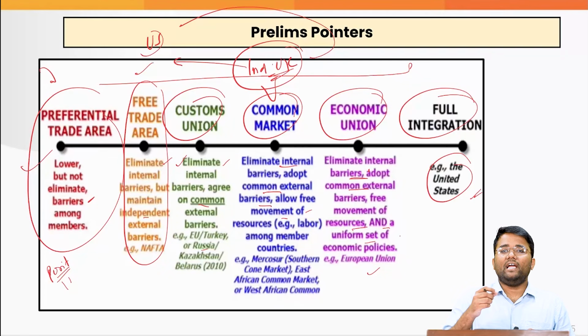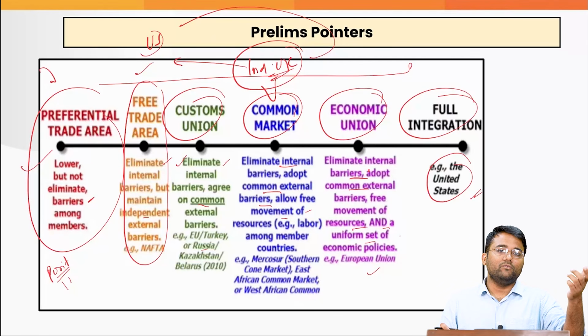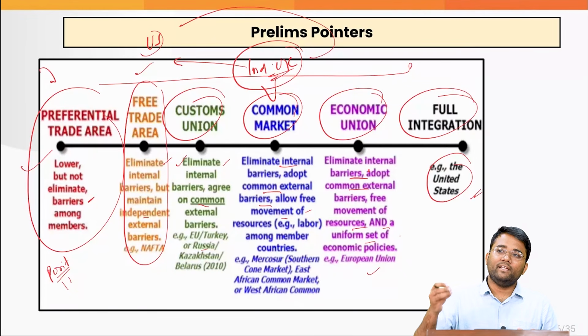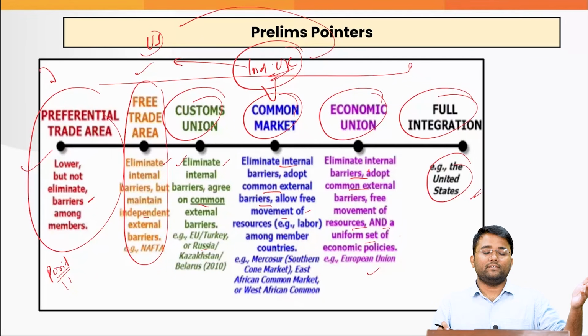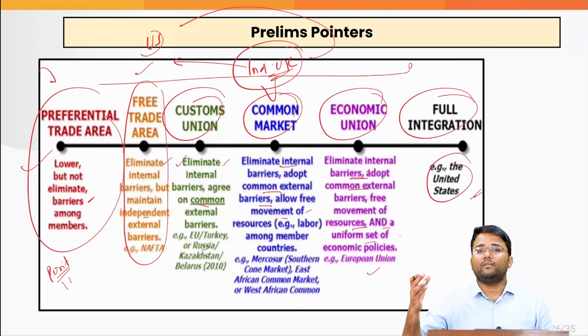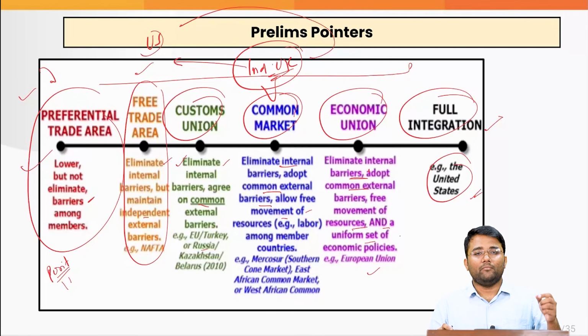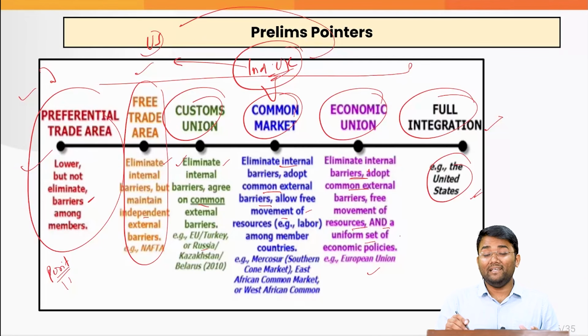You can understand it with the help of another example. Let's suppose there is a person who went to a wedding, and he asked a person of the other gender where is the counter of the coffee. That person said that it is on that side. Then they started talking on some mutual topics. Then they started sharing the social media handles. Then they started talking on the phones. Then they thought that they are compatible with each other, and then they married. So the relation which started by asking the counter of the coffee ultimately led to the marriage. That shows the increase in the integration of the relations that happened.